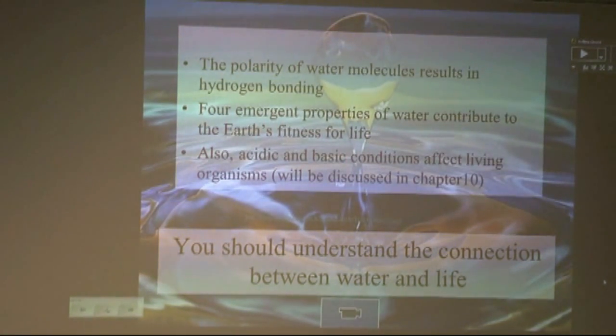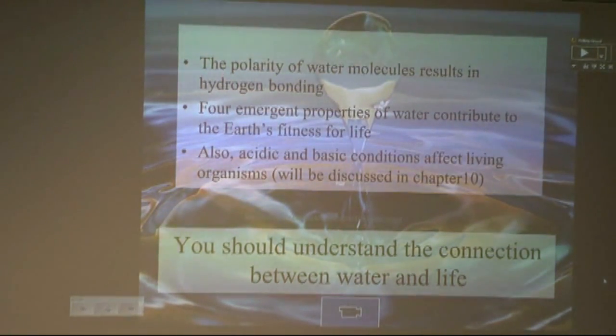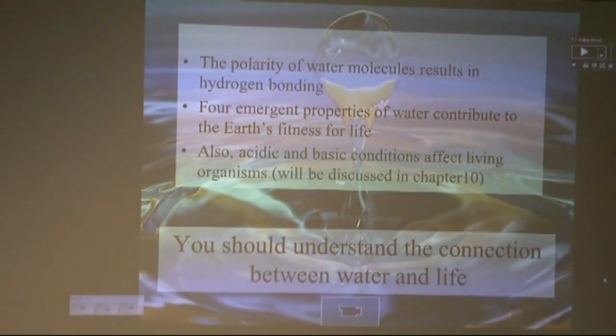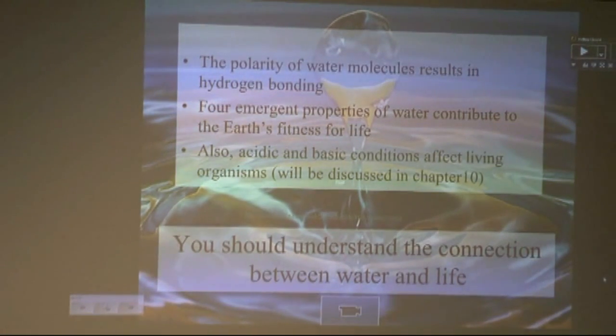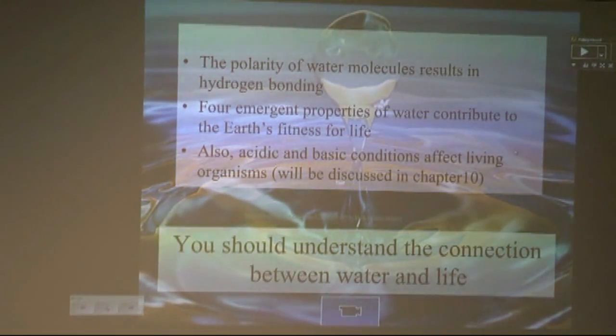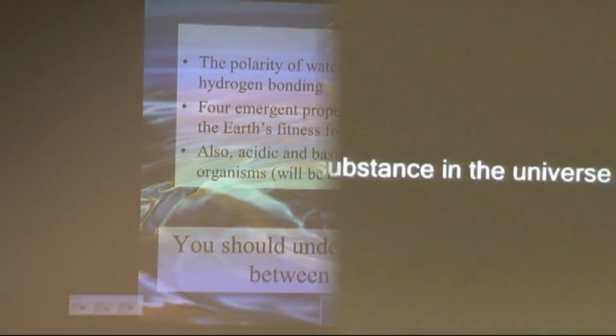Very, very important. Polarity contributes a role, but hydrogen bonds play a major role for life to exist on the earth. We are going to continue the next 2 chapters on water. Chapter 9 is also water, and solution is chapter 10. So what is the importance of hydrogen bonding in water?